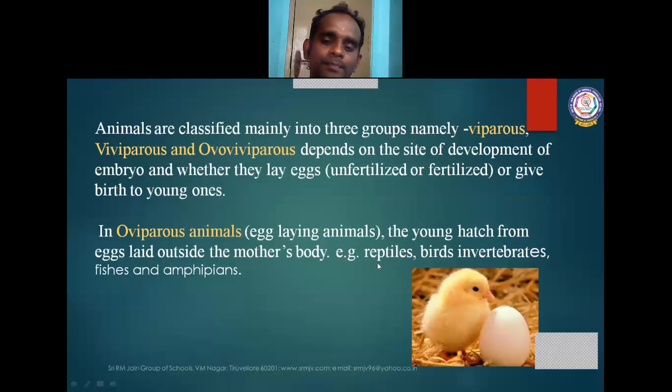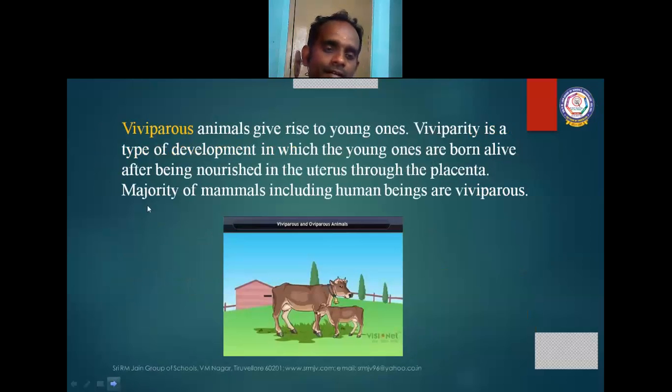Example, reptiles, birds, invertebrates, fishes and amphibians. And the next one is viviparous. Viviparous animals give rise to young ones.